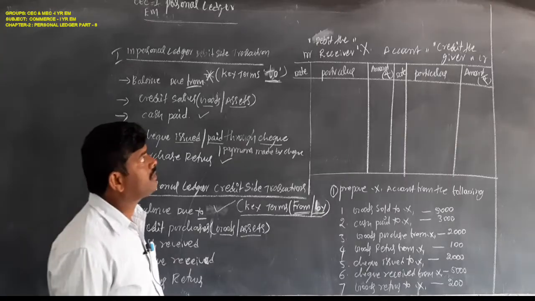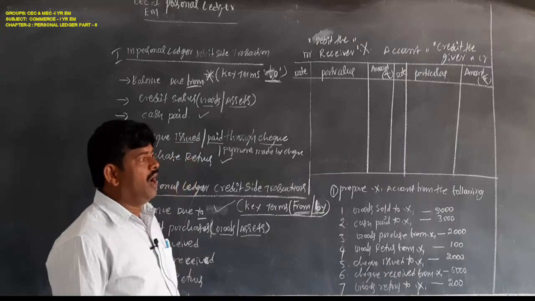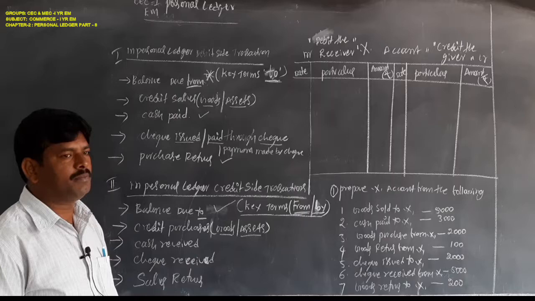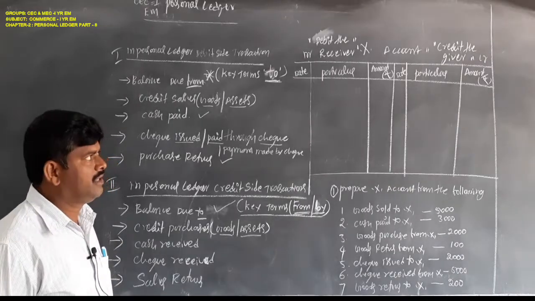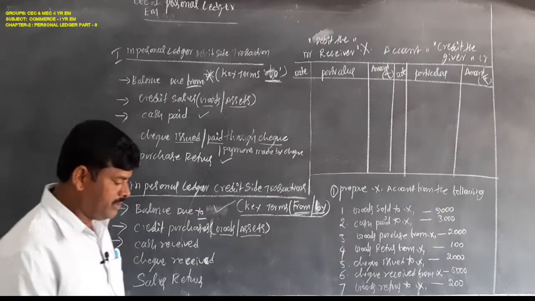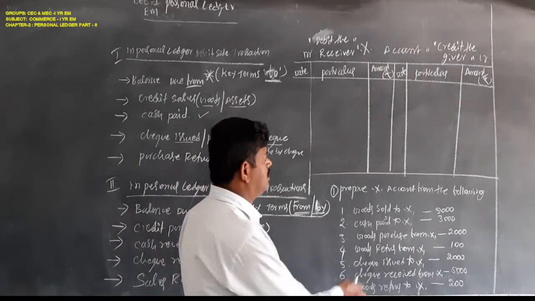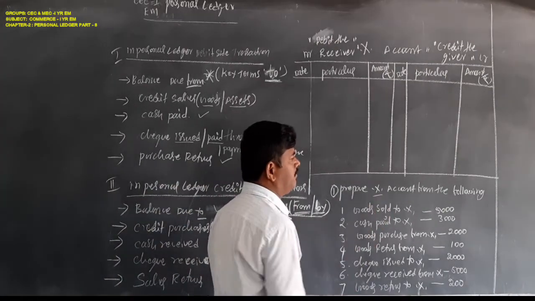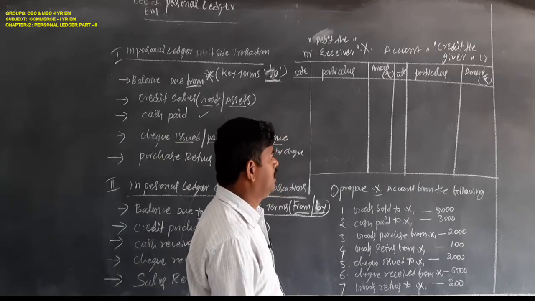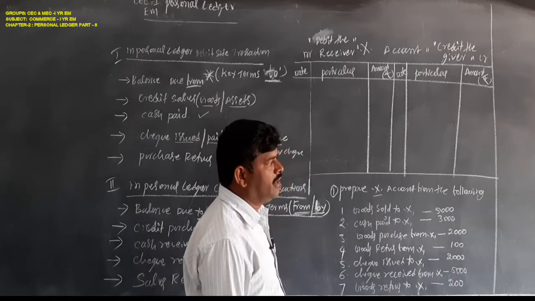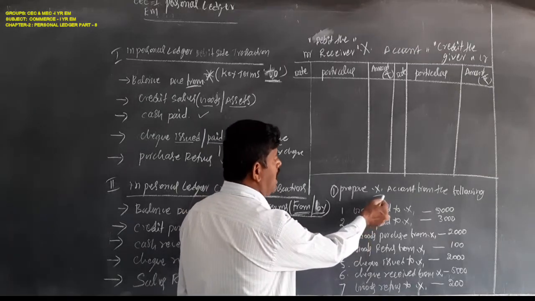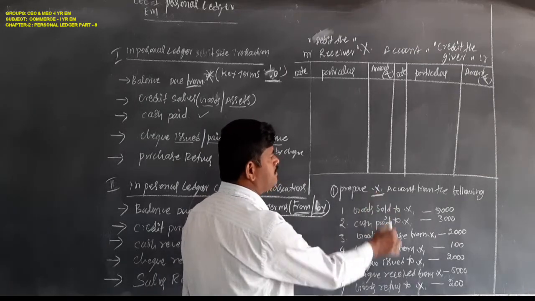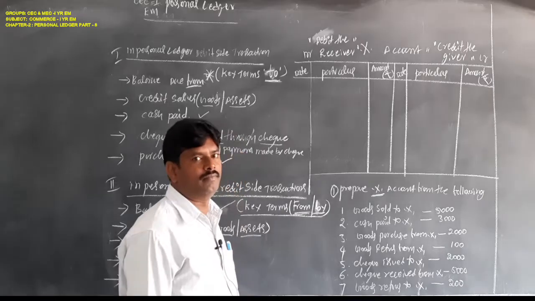Next, how to record as per the personal account: debit the receiver and credit the giver. Which account are you preparing? First remember the person's name. Here X is the person, and we are preparing X's personal account, so we are always thinking from X's point of view only.